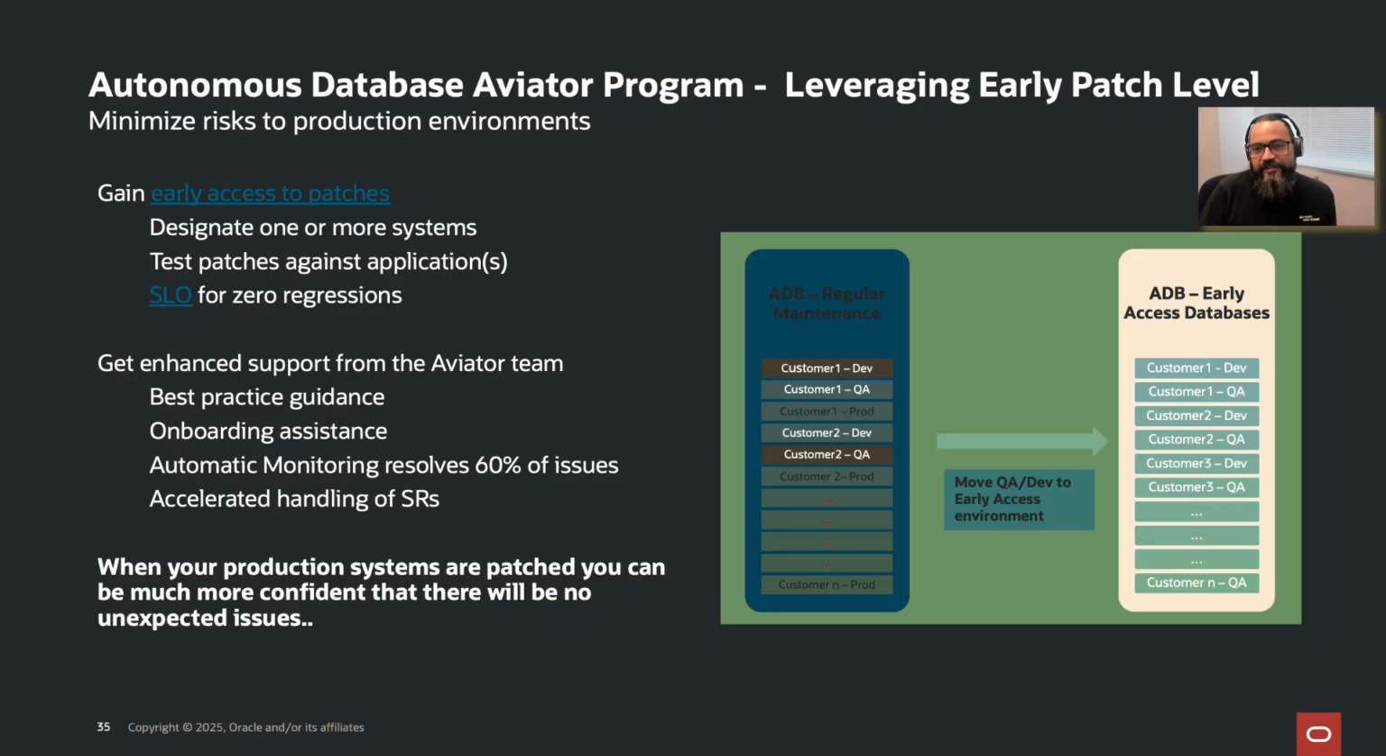And here the request is, if you have dev or QA instances running on regular patches, move them to early access. There's no cost associated. In the console itself, you can do it automatically. You can say, move my database from regular to early. These are all available, and there's no cost associated here. Even the Aviator program has no cost associated. We just help you out with the best practices. And there are a lot of other features.